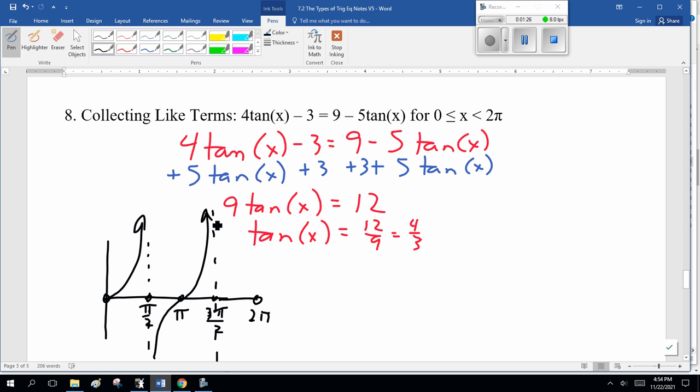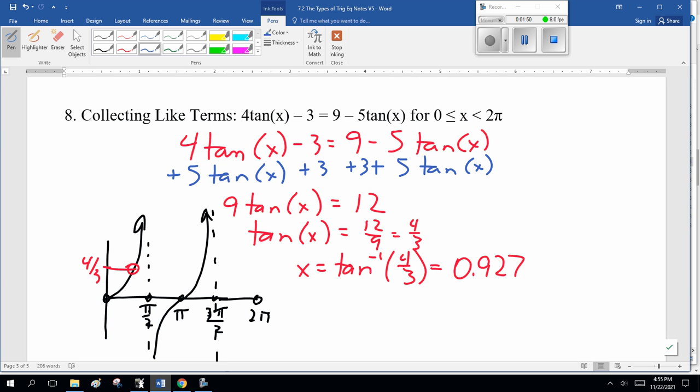So, this is tan of x, and 4/3 is like here. Mr. Calculator will spit out the answer: x is inverse tan of 4/3. And no, you don't have to simplify it. I just like to because I can hear Mr. Rasmussen getting annoyed with me. Now, that's 0.927 radians.